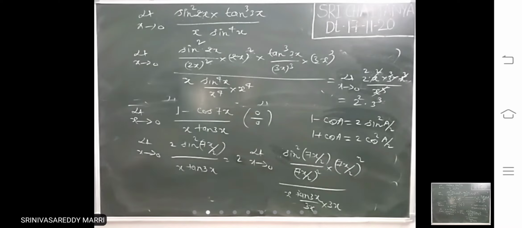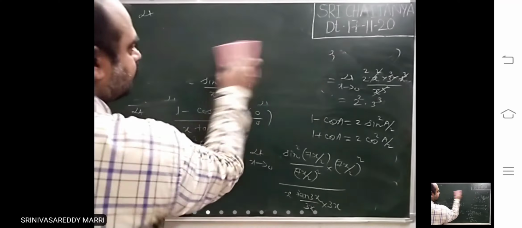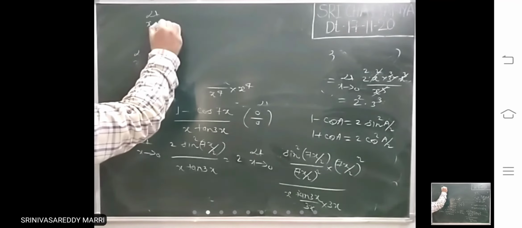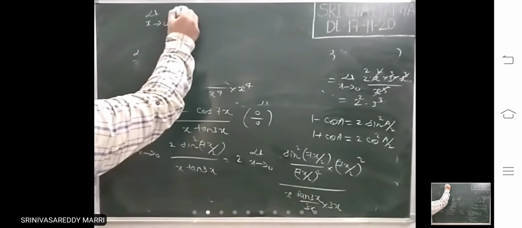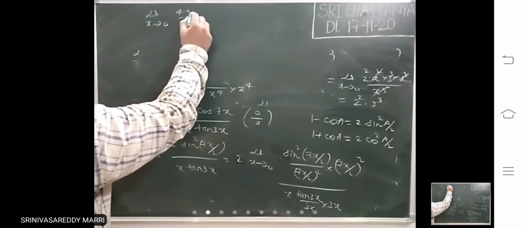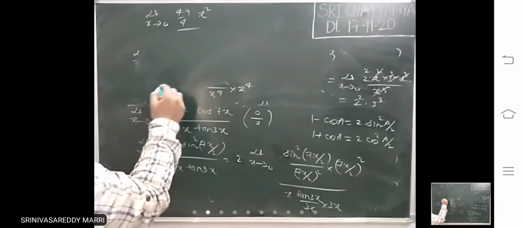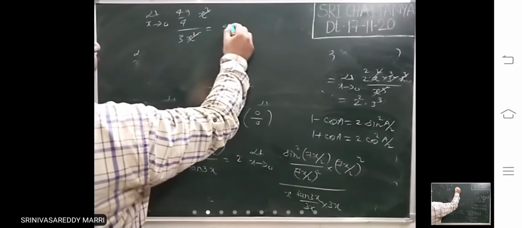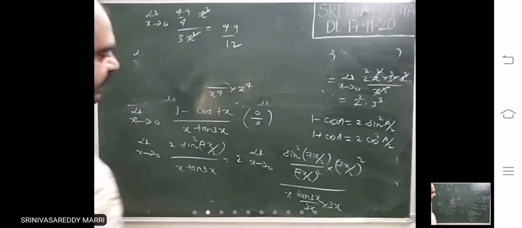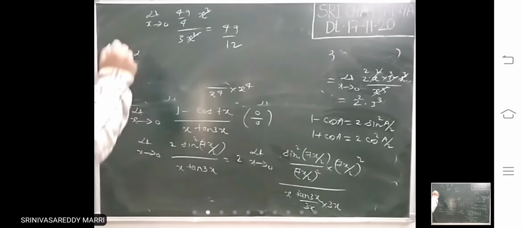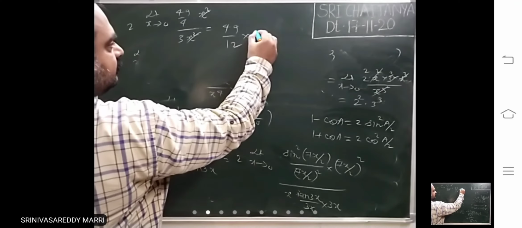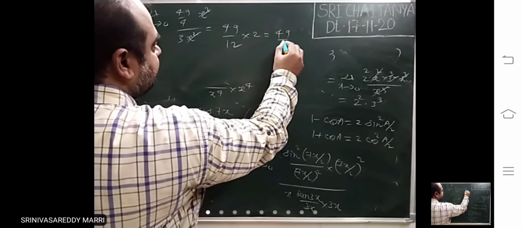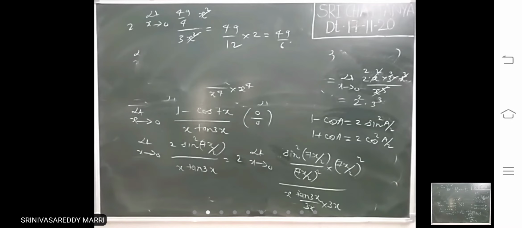And then what is the remaining? Limit x tends to 0, 49 by 4 x square divided by 3x square. That means x square cancels. 49 divided by 12 into 2, so 49 divided by 6. That is the answer.